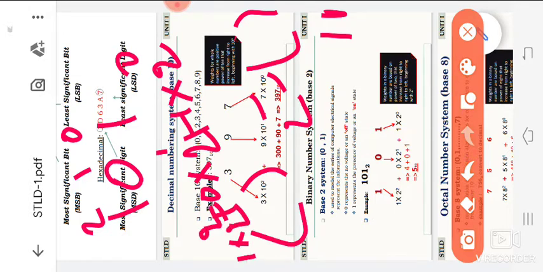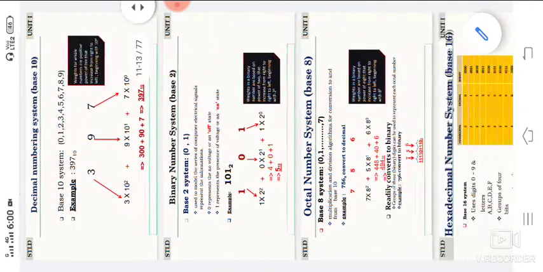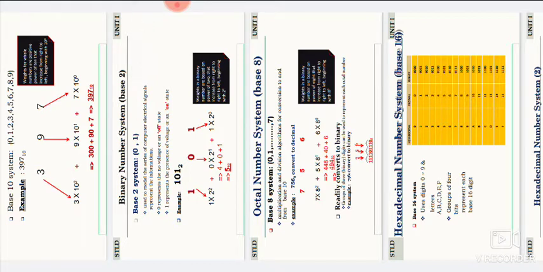Same, we are mentioning 1 into 2 power 2, 0 into 2 power 1, 1 into 2 power 0. This is the value of 4, this is the value of 0, this is the value of 1. So totally 5. This is another conversion, that means binary to decimal conversion. So same thing, octal to decimal conversion we have also observed.